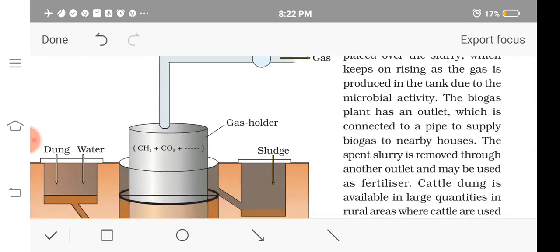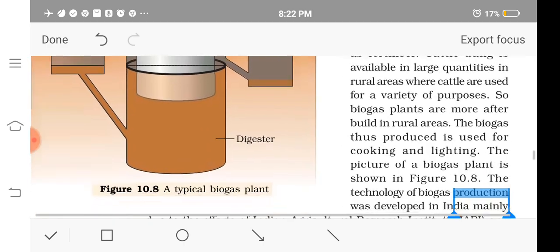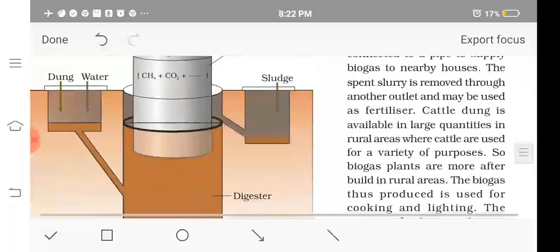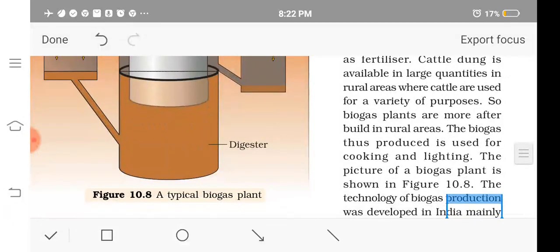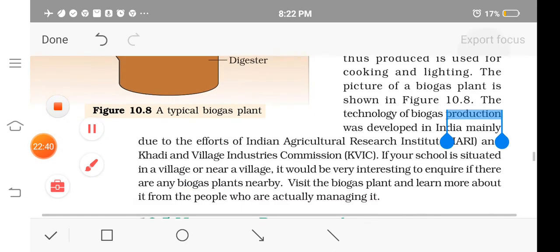There will be an outlet which takes the gas produced to the adjacent houses, and another outlet to remove the used sludge. You have to draw this diagram in your copy, as it can come in your examination. So please draw this diagram and practice.